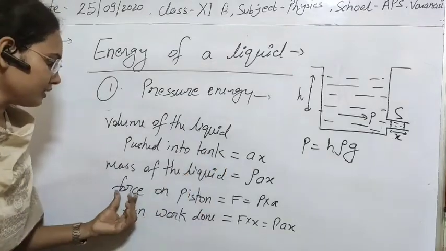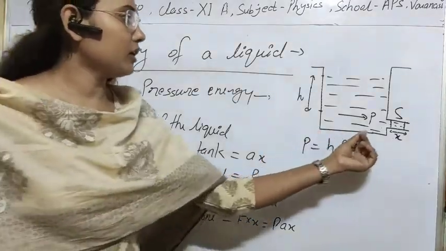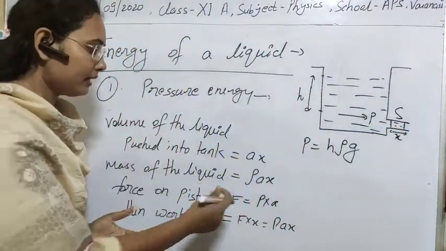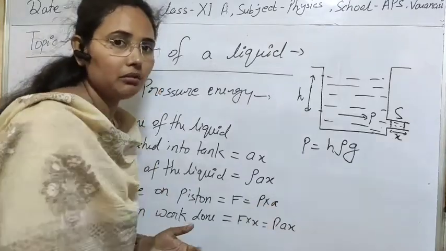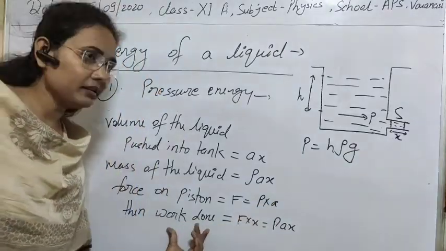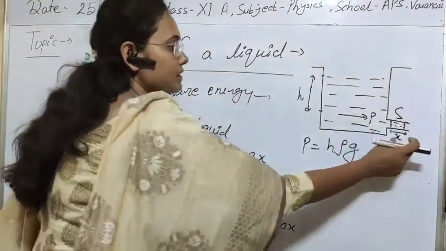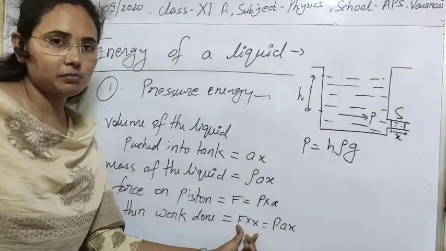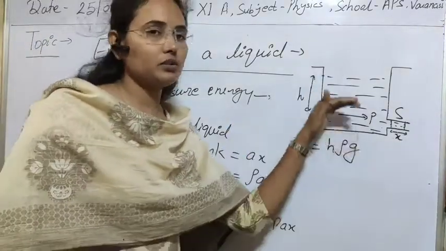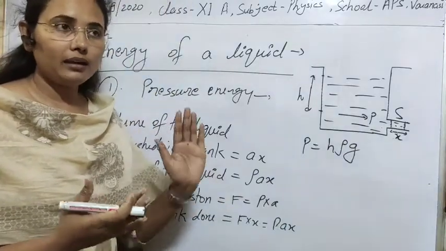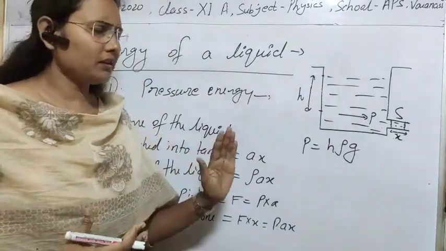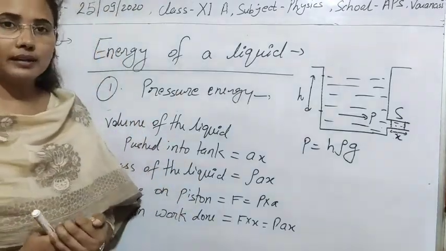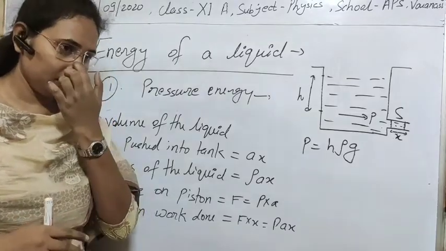Now let's see what is the force on the piston. We can also calculate what will be the force applied on the piston. That will be simply P into A, pressure into area. And if we want to calculate the work done in displacing this by x distance, then definitely work done will be force into displacement. Due to this hydrostatic pressure, it will apply a force on the piston, and the process is very slow. So that's why there will be no change in kinetic energy.